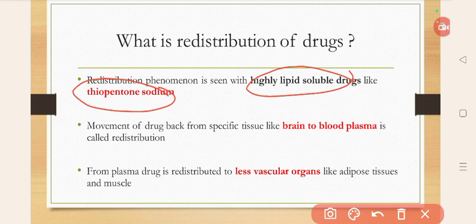Movement of drug back from a specific tissue like the brain to the blood plasma, and from plasma to the less vascularized organs like adipose tissue and muscle, is called redistribution. That's why plasma concentration of the drug decreases, and the drug is stored as a reservoir in the adipose tissue or fat.